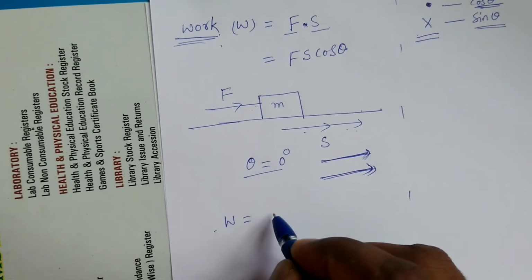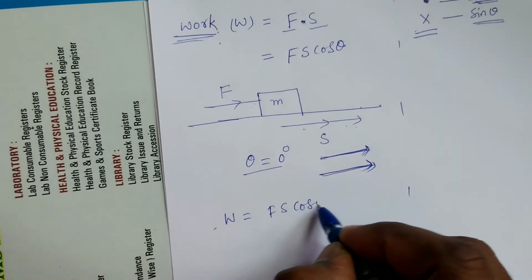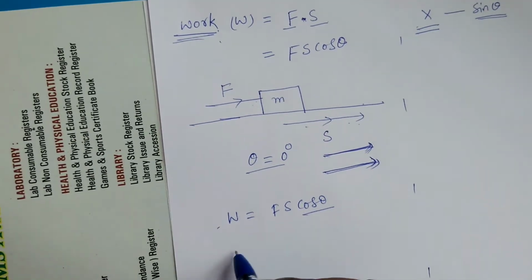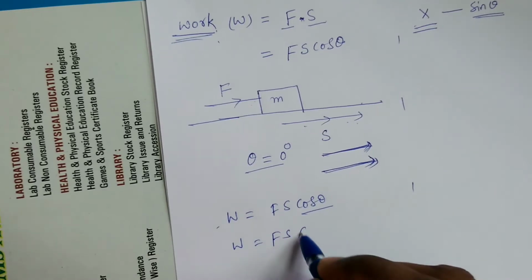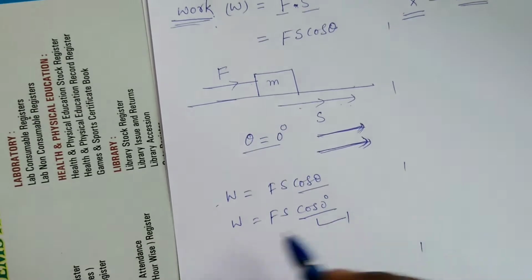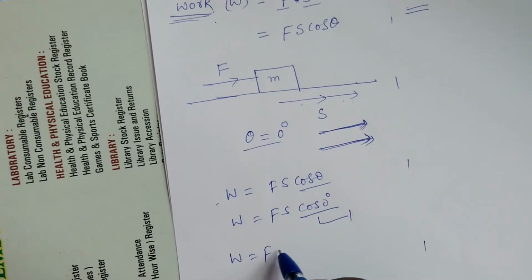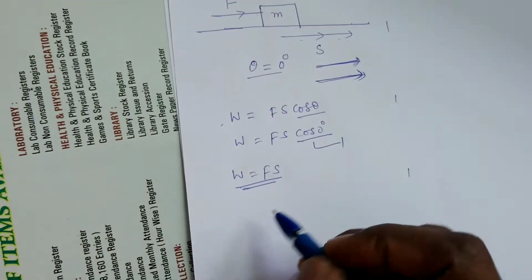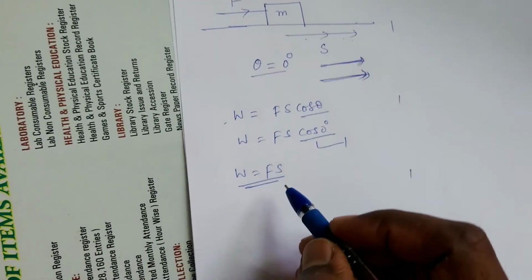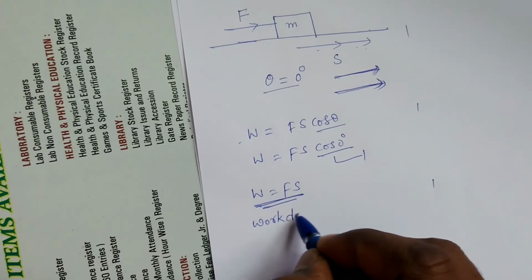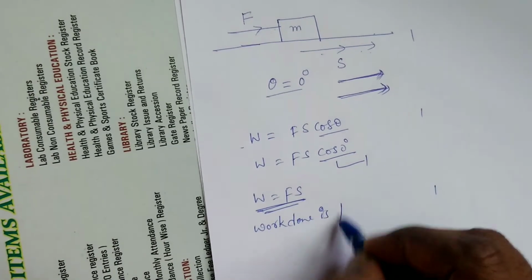Work done equals F s cos theta. If theta equals 0 degrees, cos 0 equals 1. So W equals F s. It represents that work done is positive.